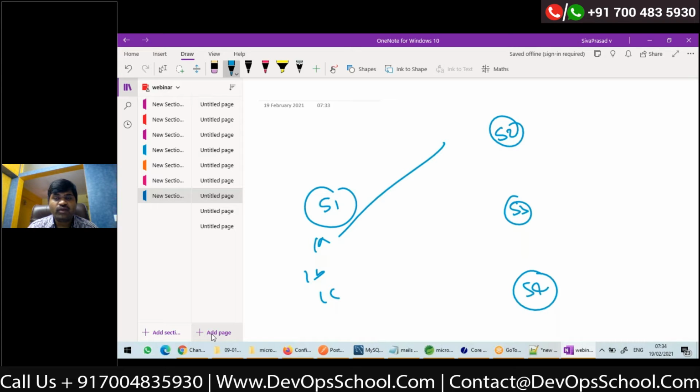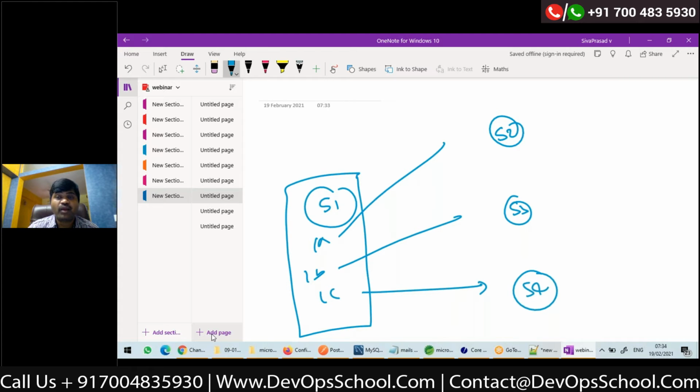A is calling this one, B is calling this one, C is calling this one. Let's assume. Now in S1, I have logic to make calls to S2, S3, and S4. Whenever I am calling S2, I want the threshold percentage to be 50. For S3, I want 60. For S4, I want the threshold percentage to be 40. Maybe for different services, I may want different thresholds, right?